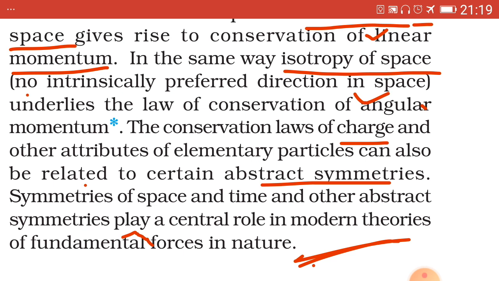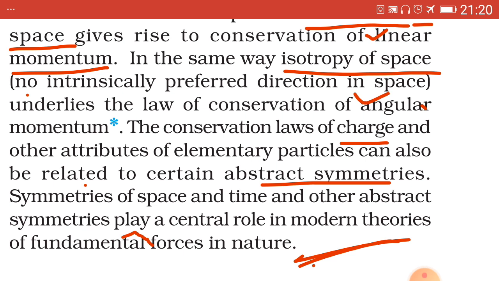Question number 9. Name the fundamental laws in physics. Question number 10. Which fundamental forces are different aspects of the electroweak, one word, interaction?